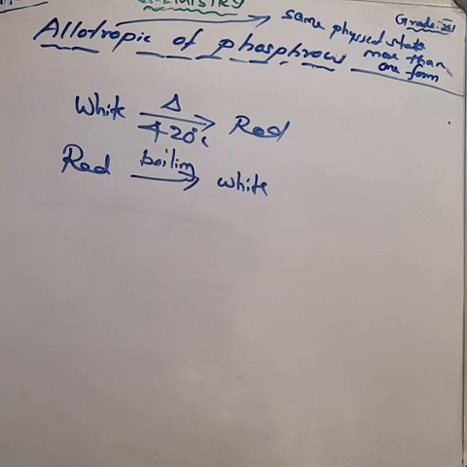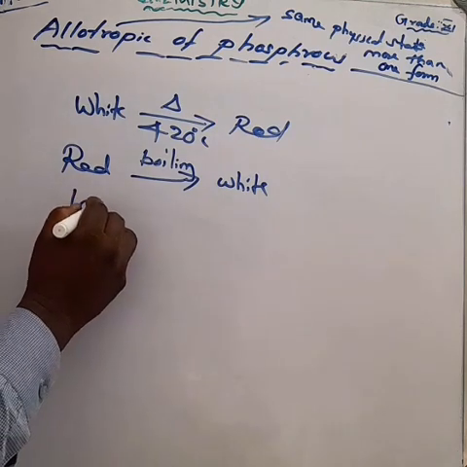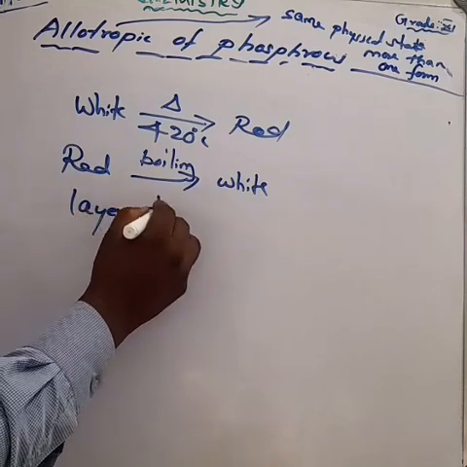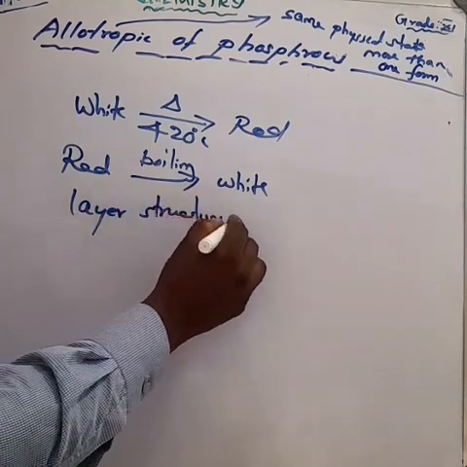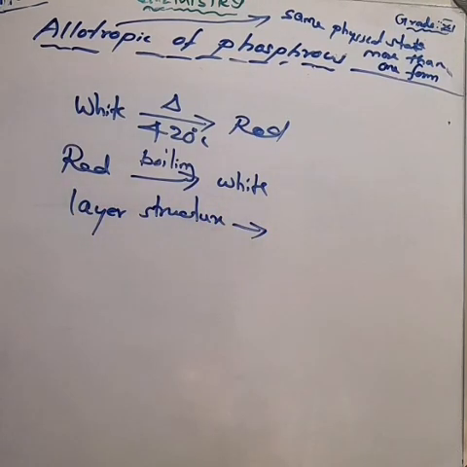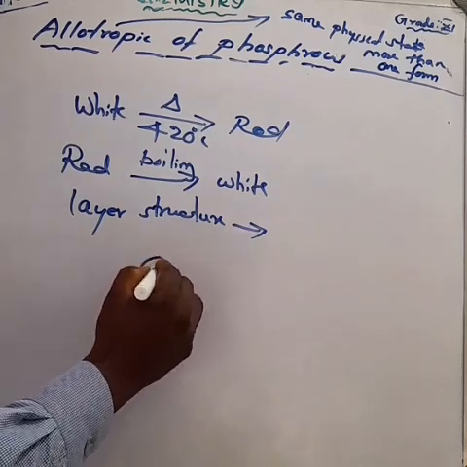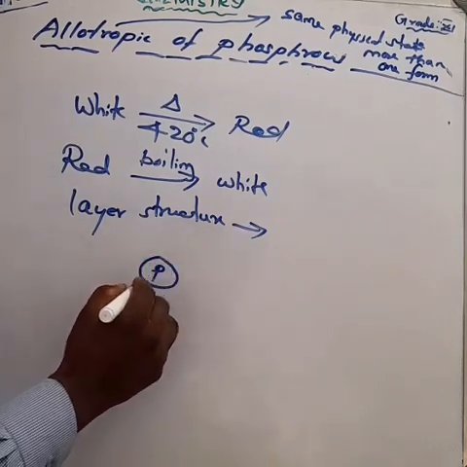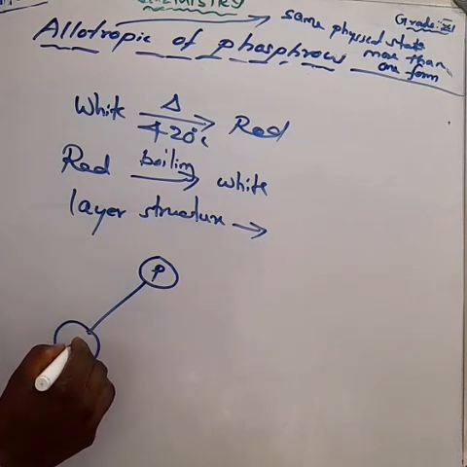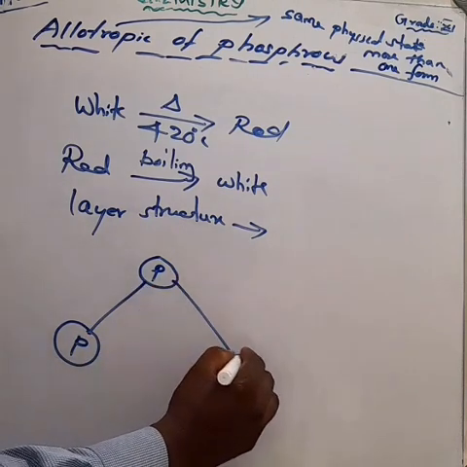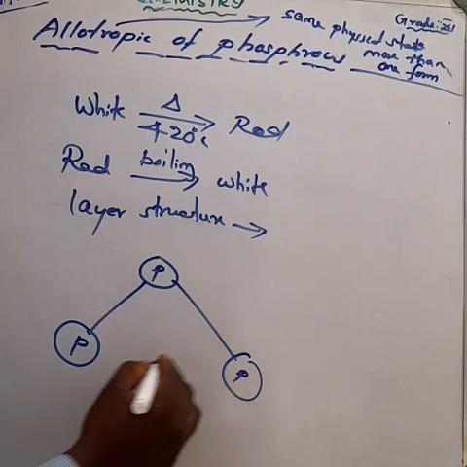Phosphorus has a layer structure and also acts as a semiconductor. Let us see the structure of white phosphorus. This is one phosphorus, this is another phosphorus, and another phosphorus, and they are joined like that.